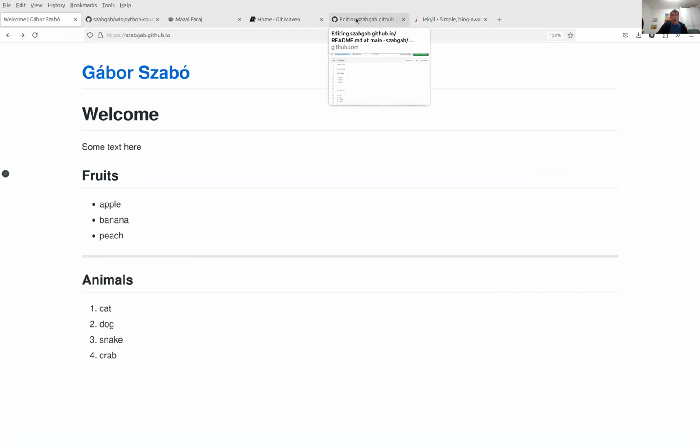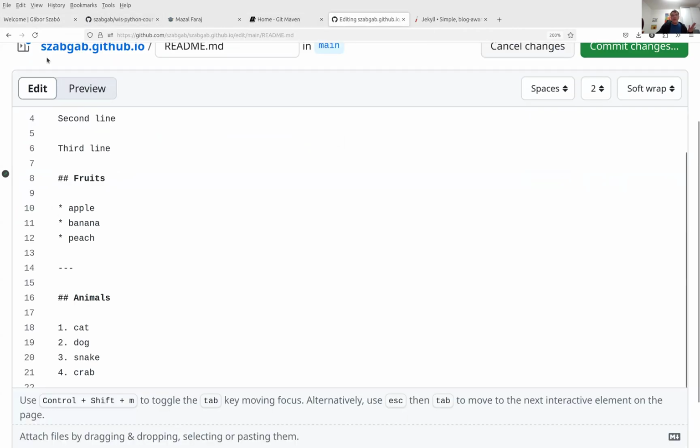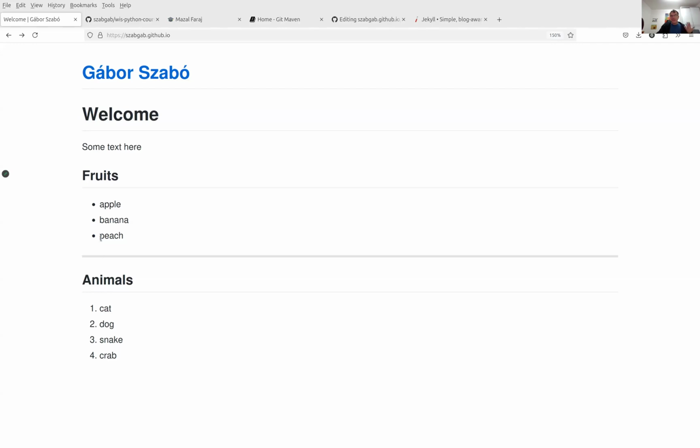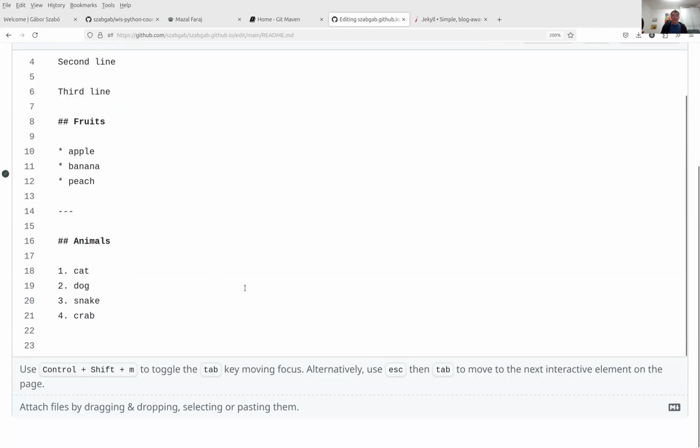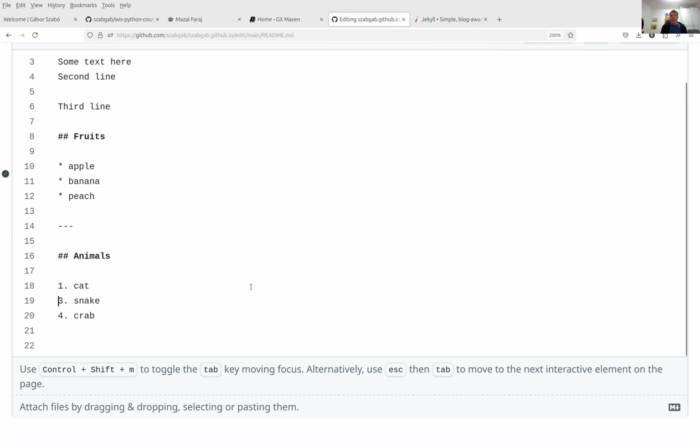The stars became just list items, nothing very fancy. And the numbering became these numbers. Now, you might think that this was 1, 2, 3, 4 because I typed 1, 2, 3, 4, and that's sort of right. But what happens if I now remove this 2? Now it left me with 1, 3, 4. Let's see what happens if I save it now.